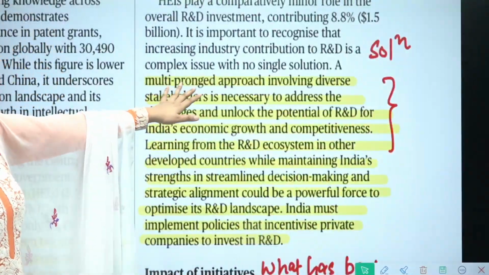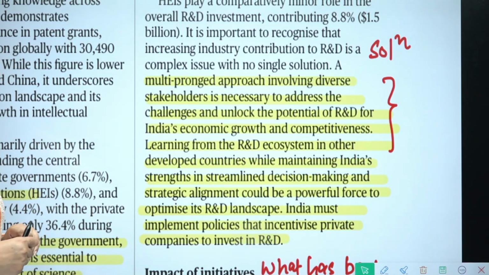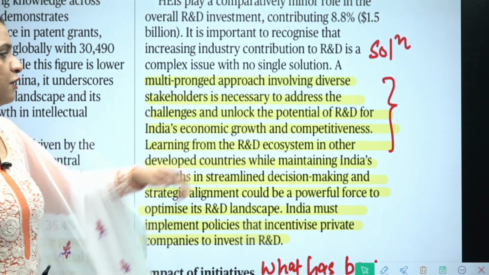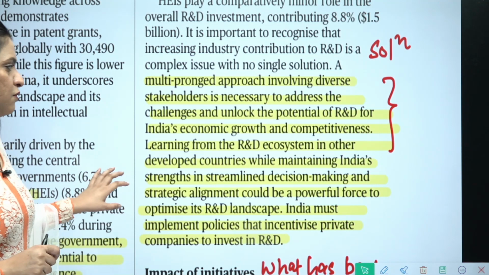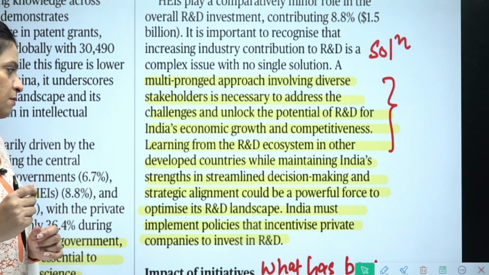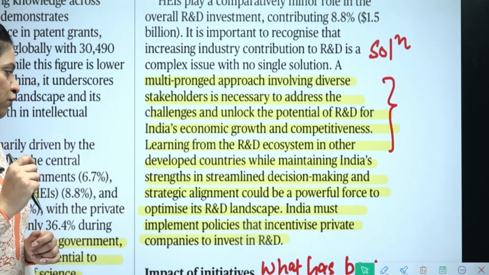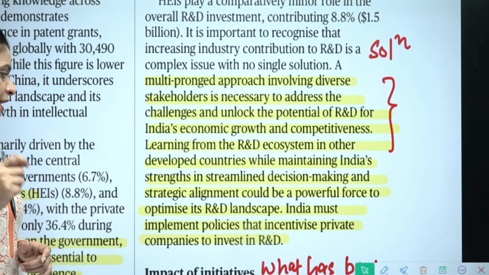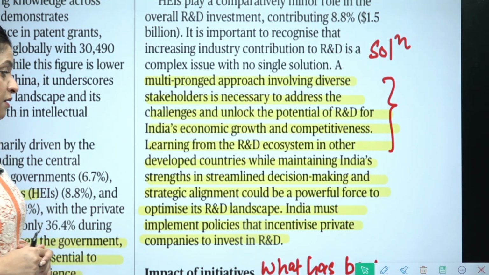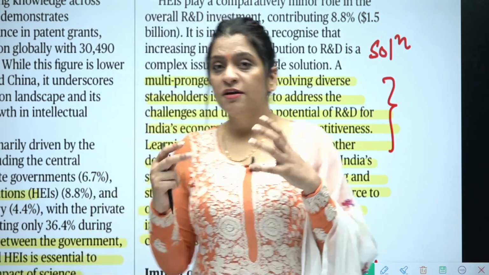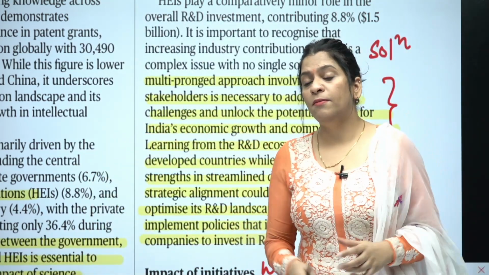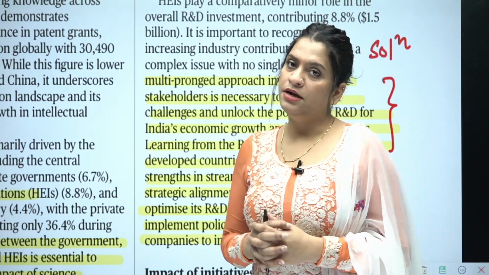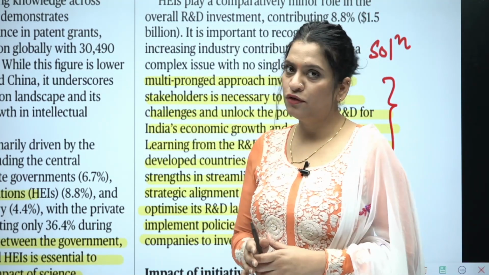What is the solution? A multi-pronged approach involving diverse stakeholders is necessary to address the challenges and unlock the potential of R&D for India's economic growth and competitiveness. Learning from R&D ecosystems in other developed countries while maintaining India's strengths in streamlining decision making and strategic alignment could be a powerful force to optimize its R&D landscape. India must implement policies that incentivize private companies to invest in R&D. So India must come up with such policies which can incentivize the private sector to come up and invest in R&D. Okay, so this has been the way forward, the solution which has been given.